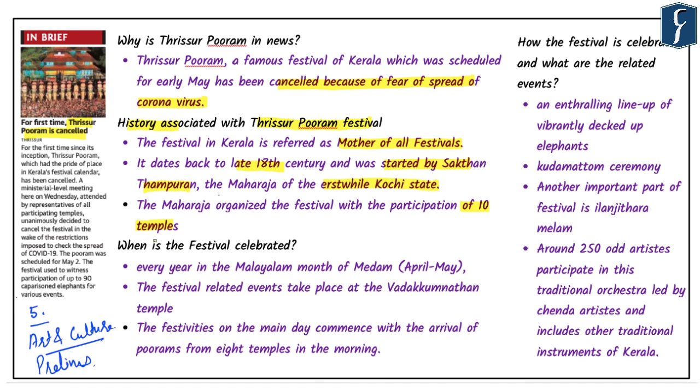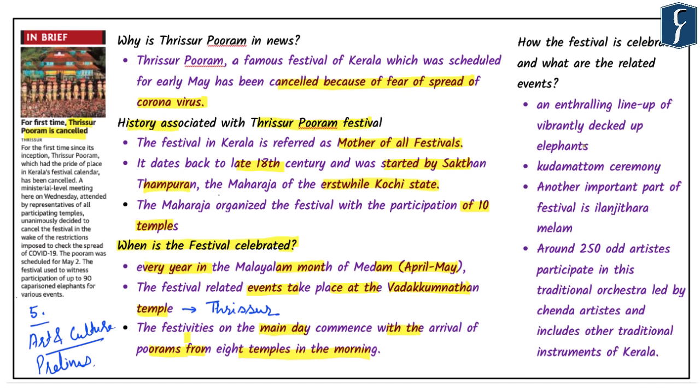So this brings us to the second part of the discussion. When is this festival celebrated or what is the timing that is involved? This festival is of annual nature and every year in the Malayalam month of Medam, that is April and May, this festival is celebrated. The focus of this festival is Vadakkumnathan temple where all the activities related to the festival normally take place. The temple is located in Thrissur only. As part of the celebration, the festivities of the main day commence with the arrival of Purams from the 8 temples in the morning.